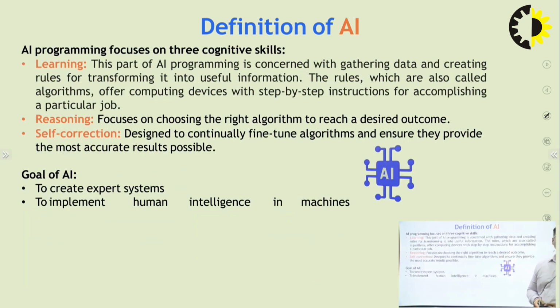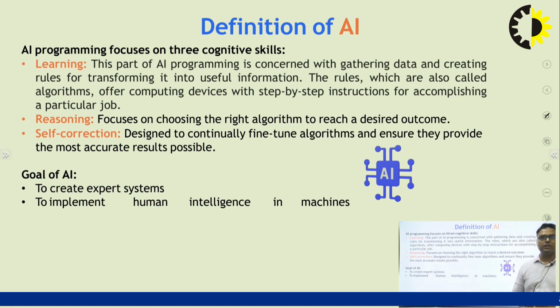Next slide: AI programming focuses on 3 cognitive skills. First is learning, second is reasoning, third is self-correction. In the learning case, this part of AI programming is concerned with gathering data and creating rules for transforming it into useful information. The rules, which are also called algorithms, offer computing devices step-by-step instructions for accomplishing a particular job.